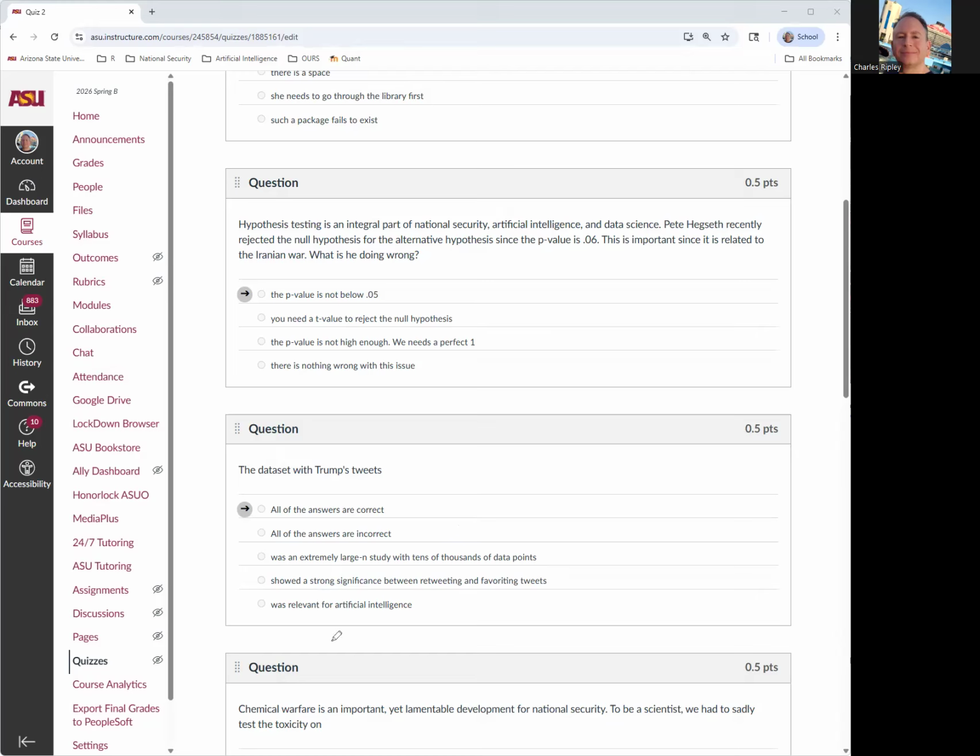So it's very important, and also relevant for artificial intelligence because that's what you're going to do, right? That's what you're going to do. If you want to program artificial intelligence, you want it to go to the most popular tweet.